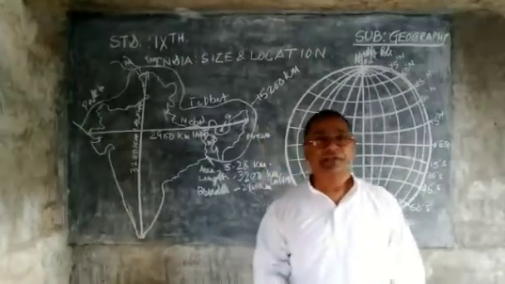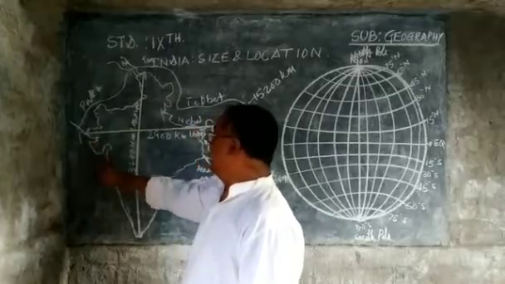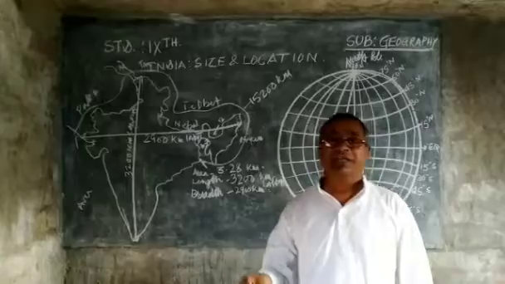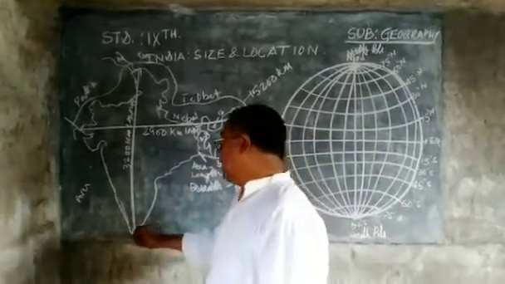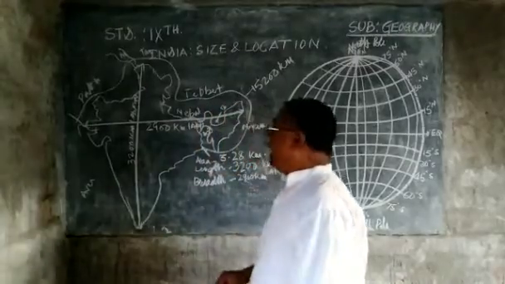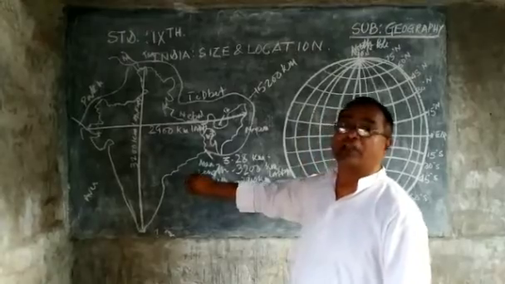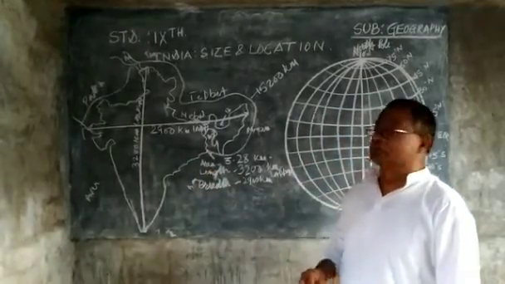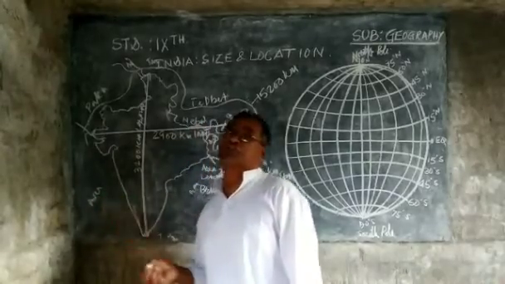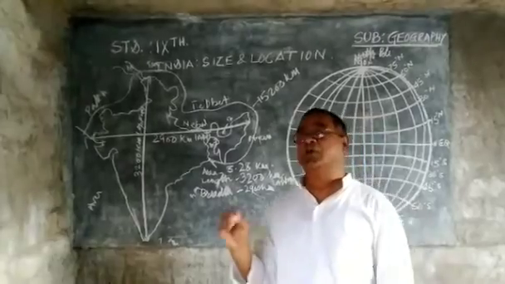While on the other hand, the sea coast: the Arabian Sea is in the southwest, in the southern regions the Indian Ocean is situated, and in the eastern margin the Bay of Bengal is situated. The sea or ocean coast that is very close to this country is considered the coastline.